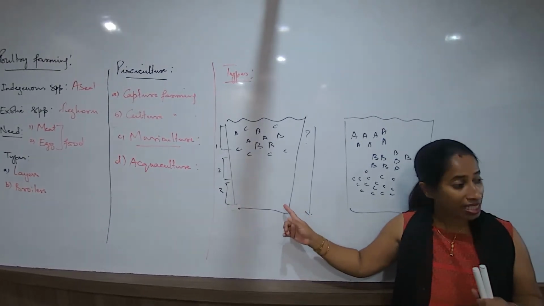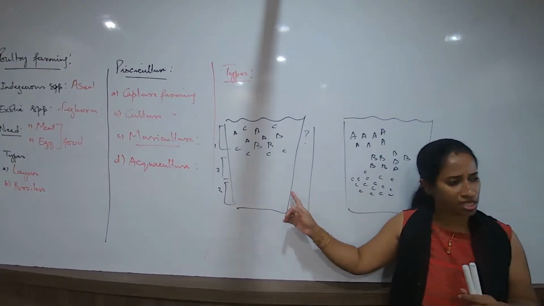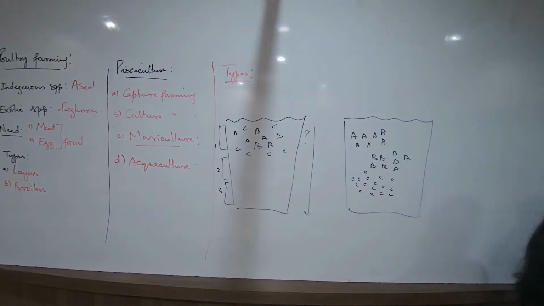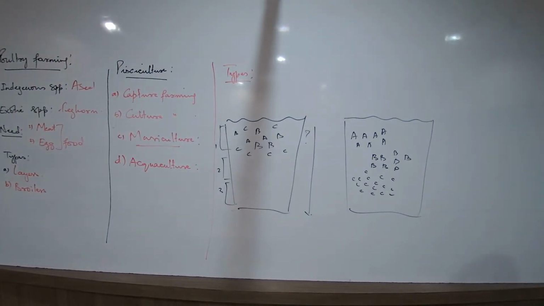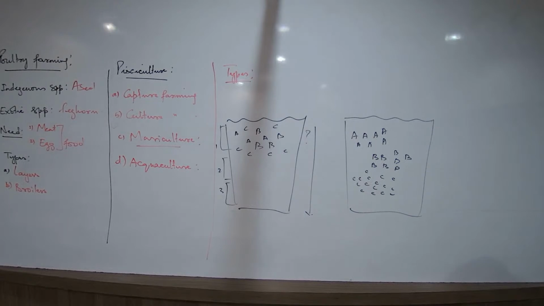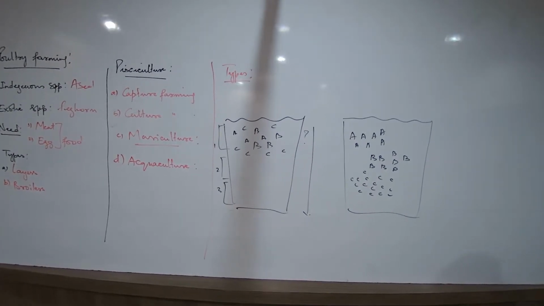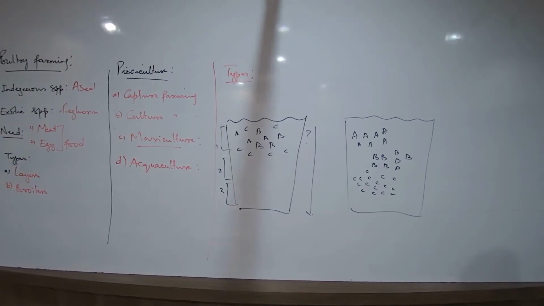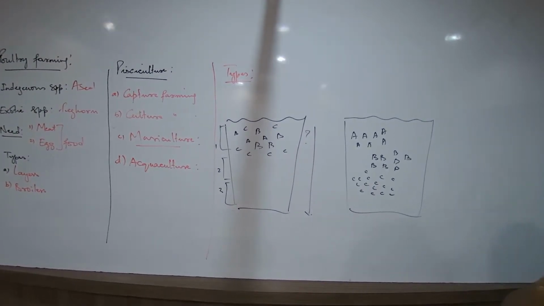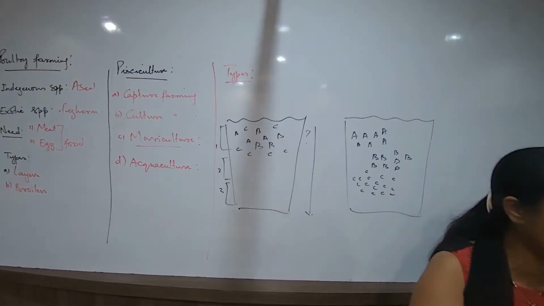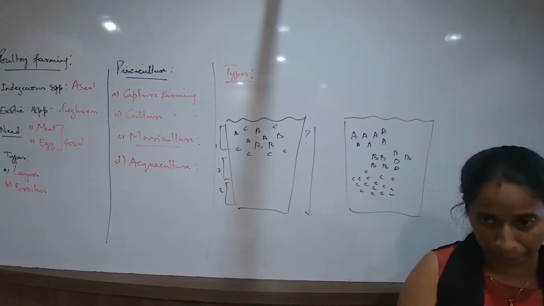So now, what are some of the precautions to take, and what is this method called polyculture? Remember, what is the meaning of polyculture? Culturing 2 or more types of fishes in the same water body, in the same vertical zone of the water body. But what are the precautions to take? What did we decide just now? That the fishes should be surviving in different zones. They should have different food requirements, and none of them should be a predator of each other.